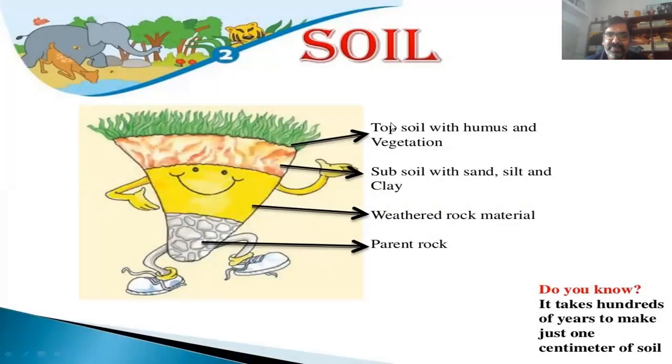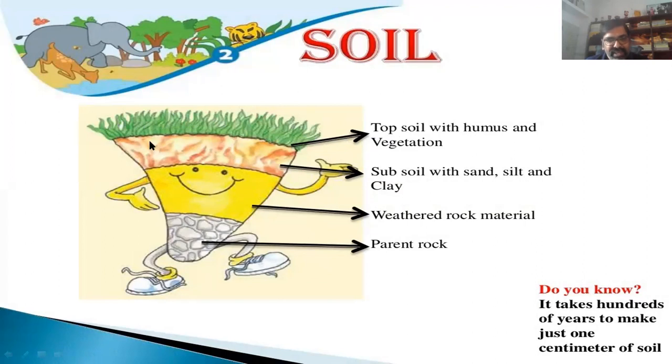Soil, the topsoil with humus and vegetation. This is the part where we grow the crops, fruits, nuts, grass, and different things.